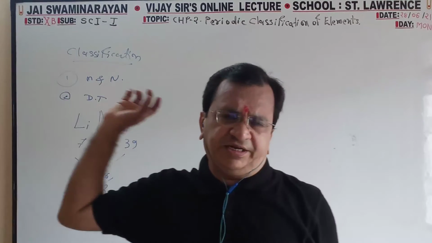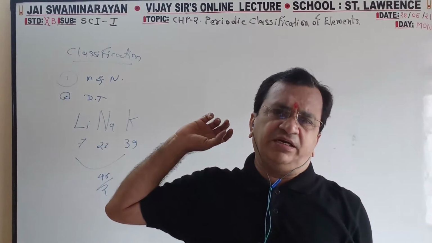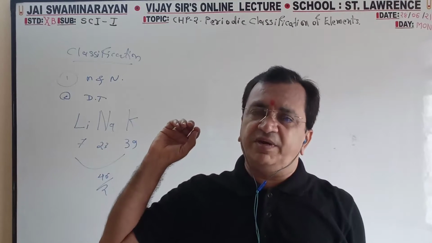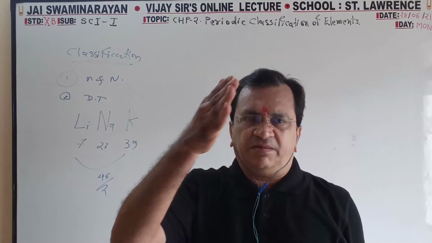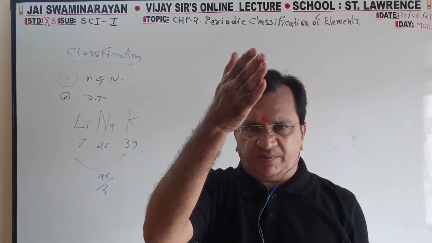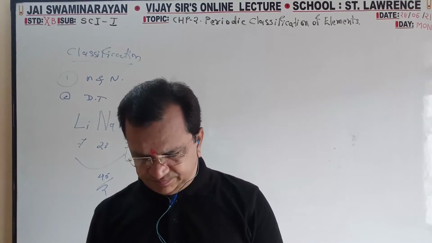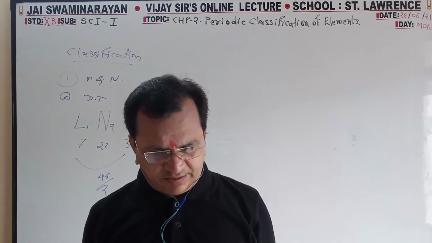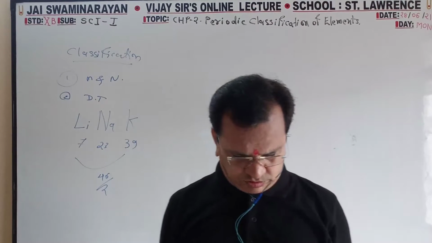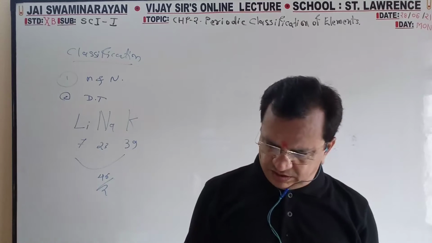So arrange all the elements in increasing order of atomic mass. At that time the chemical property of the first and the 8th element are equal. Up to that we have done.